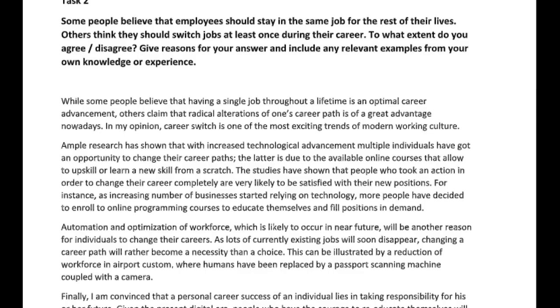Okay, now let's take a look at your task 2. Should employees stay at the same job? Should they switch at least once? Let's see what you had to say about this. Okay, while some people believe that having a single job throughout a lifetime, well, not throughout a lifetime, it's not like we have many lifetimes, but instead you should say throughout their lifetime,